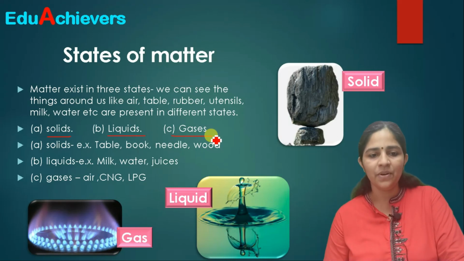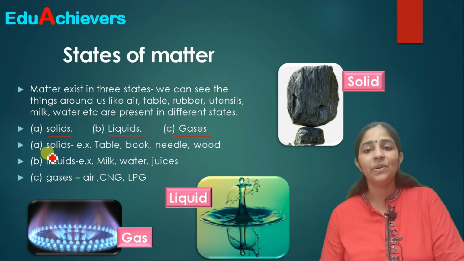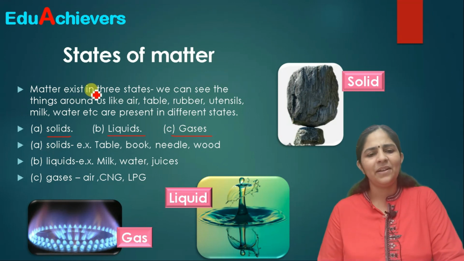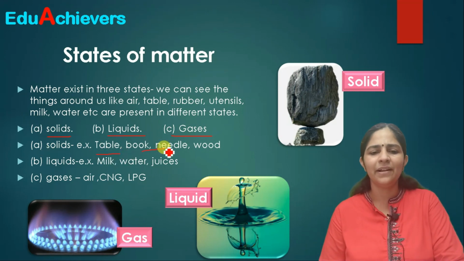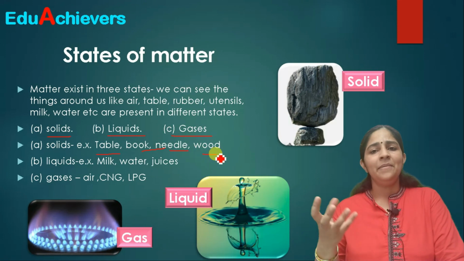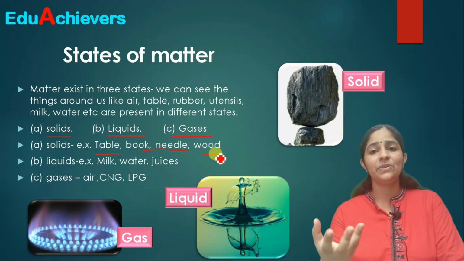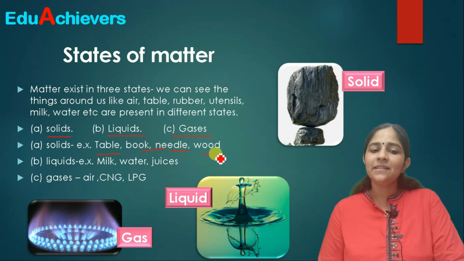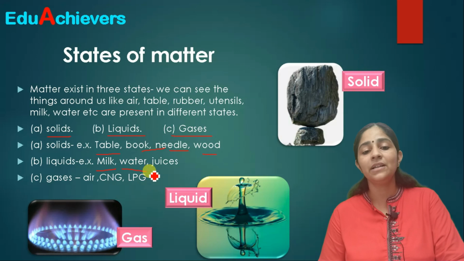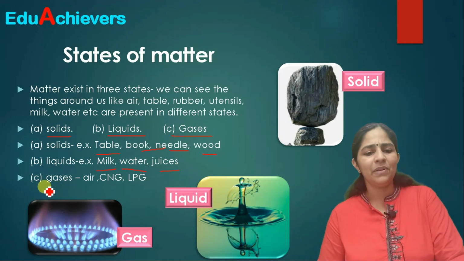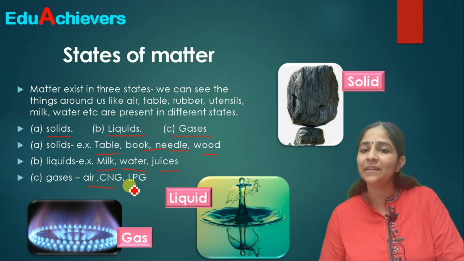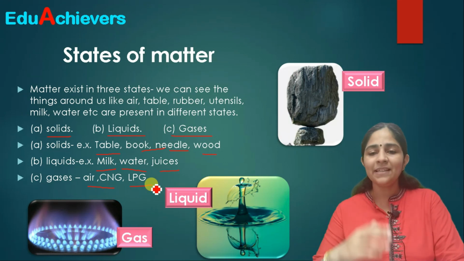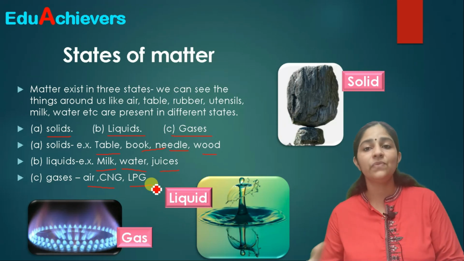So for these three basic forms, like solids, we are all aware there are a lot of things around us which are solid. Correct? Like you can take the example of a table or a book or a needle or wood or solid crystals of sugar, solid crystals of salt. You can take any example, correct? And we have liquids: milk, water, juices. You can take the example of gases, like the air around us. Particularly you can talk about CNG, LPG, correct? And there are a lot of things around us in gaseous form.